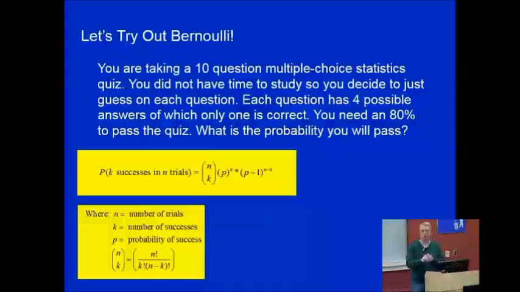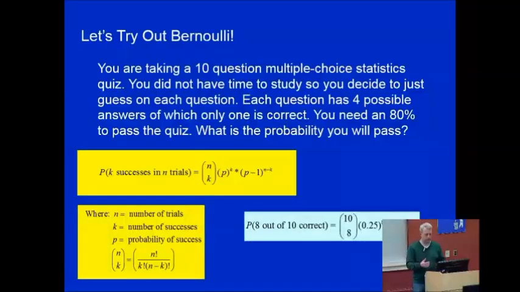P is the probability of success, 0.25. K is the number of successes we need, which will be 8. Then times the failures, which is 0.75, and N minus K, or 10 minus 8, which is 2. So we can substitute in those values, and I've done that here. But how are we going to treat that 10 and 8 that were in parentheses? They're not just a 10 and 8 floating out there. They're actually what we call factorials. And if you see in the bottom of the left-hand box, that's how we would write those out in an expanded form.